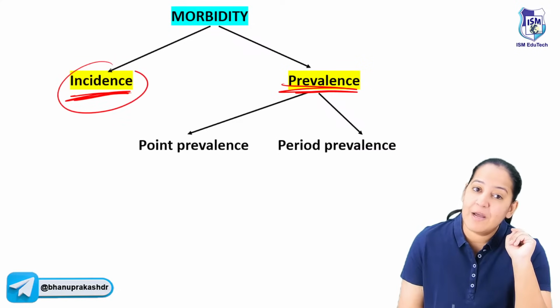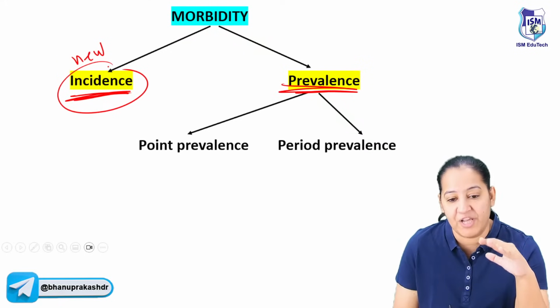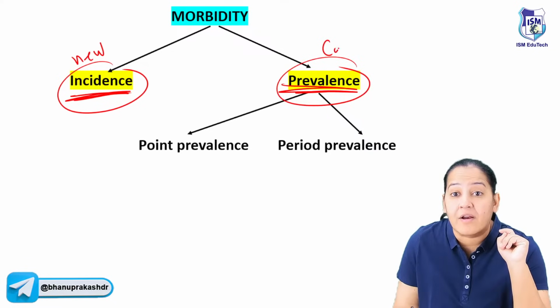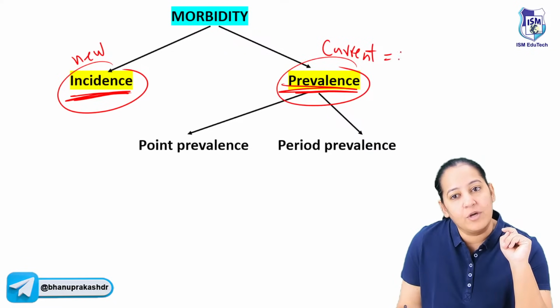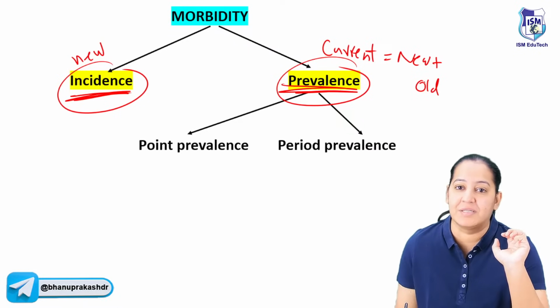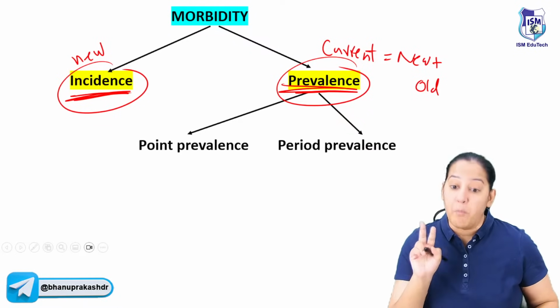So if you are measuring only the new cases out of the total population, only new patient, that is known as incidence. And if you are measuring all current cases, the current cases include new plus old both. If you are measuring new as well as old, that is total current patient, that will give you the reflection of the prevalence. So there are 2 measures of morbidity of a disease.